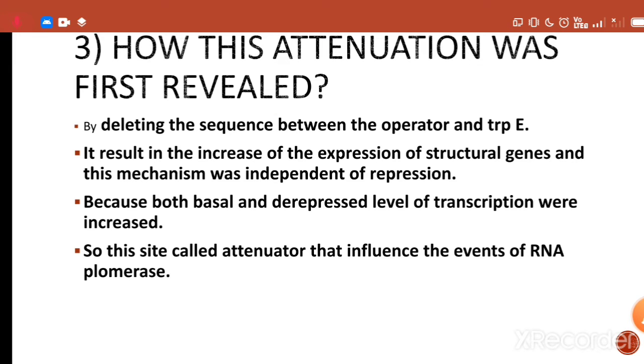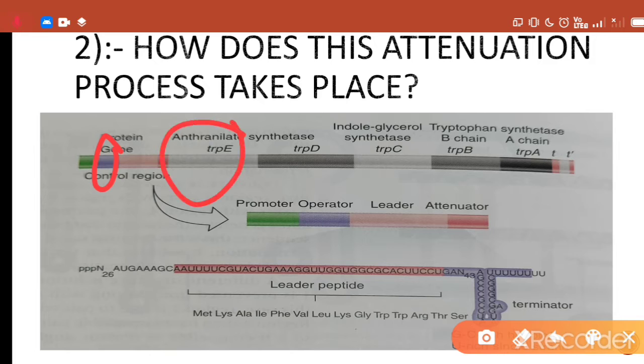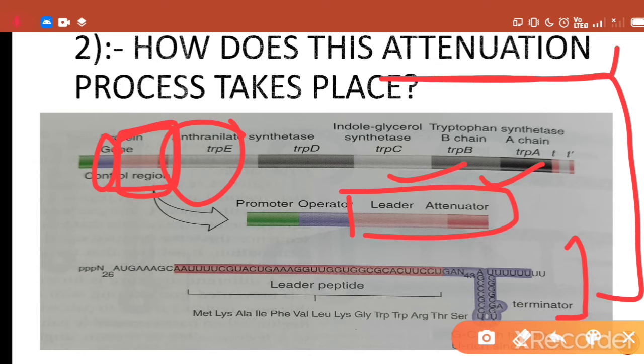Now come to our third point, that is how this attenuation was first revealed. This attenuation was revealed by deletion of the sequence between the operator and trp E, as you can see here in this picture. Here is the operator site, here is the trp E, and the sequence that was deleted in between both of them is the sequence that codes for the leader and attenuator mRNA chain that results in formation of the hairpin loop structure that causes the attenuation process or reduces the rate of transcription in the case of the trp operon.